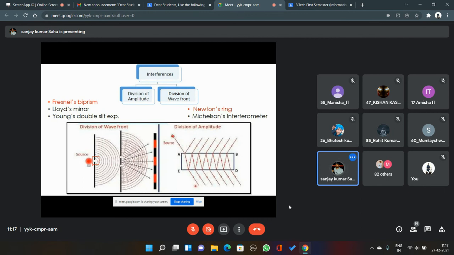What is a wavefront? A wavefront is a surface or imaginary locus of constant phase points of a wave. A wave has different phase points. You just draw a surface which is touching the constant phase points of the wave. Then that is called a wavefront.